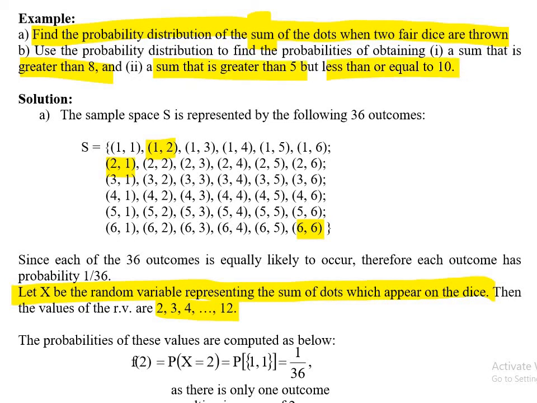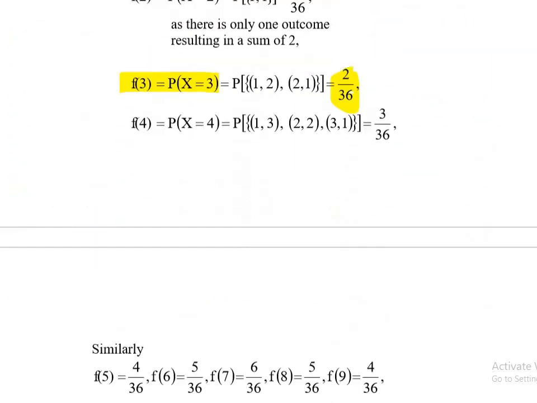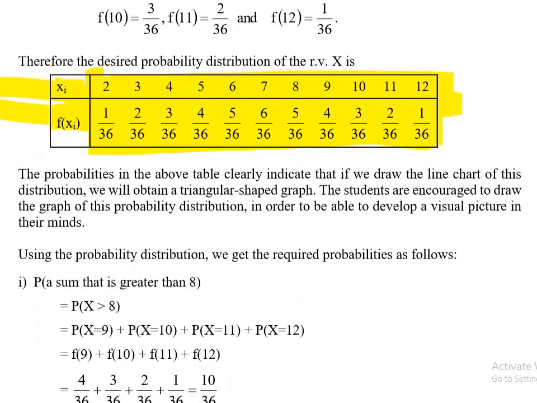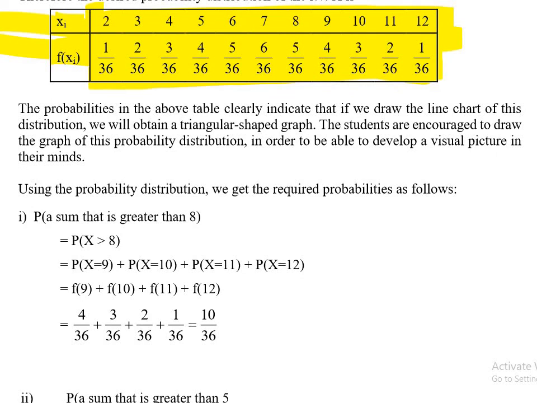I can answer these from the probability distribution. For the first question, what is the probability that the sum is greater than 8? You can add these values.